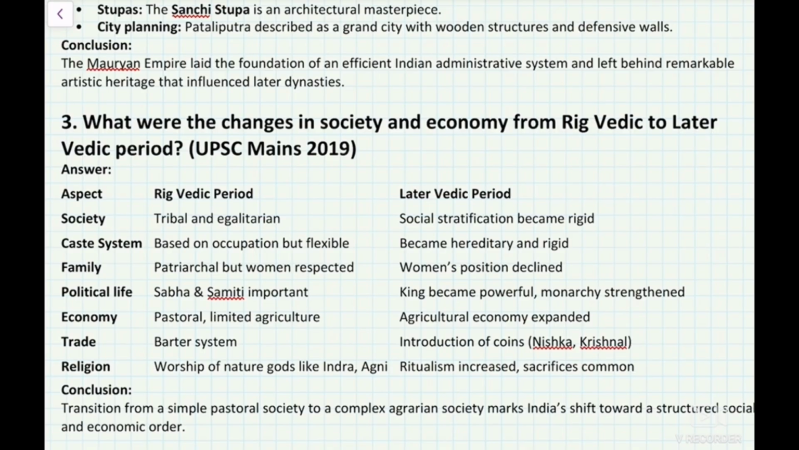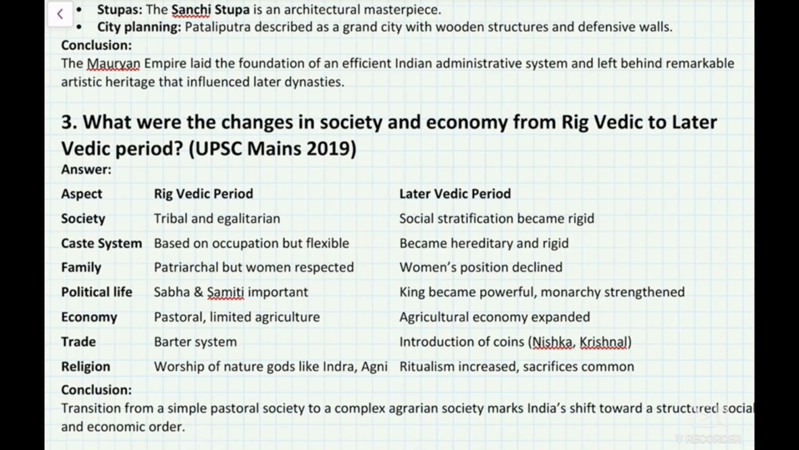Now let us talk about the later Vedic period. During the later Vedic period, social stratification became rigid. The caste system became hereditary and rigid. In the family, women's position declined. The king became powerful and monarchy was strengthened.